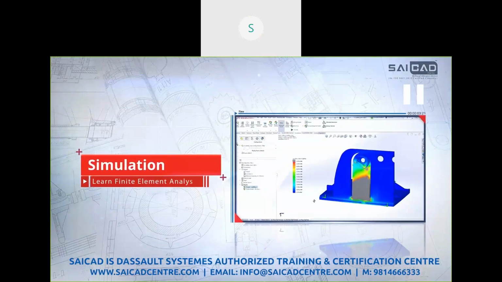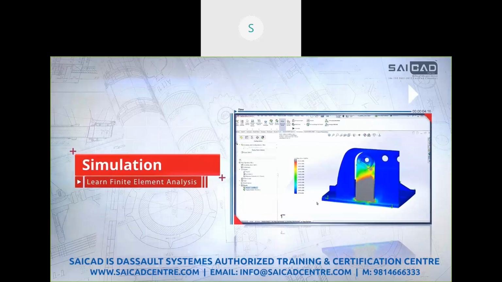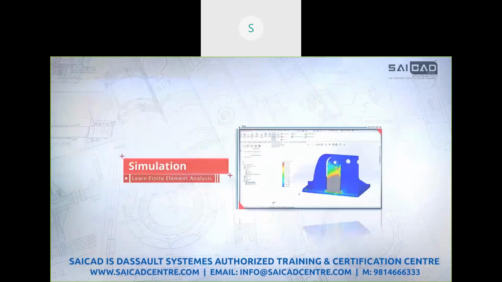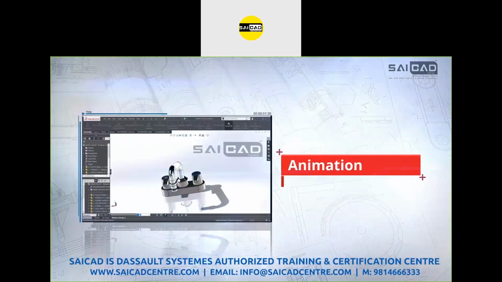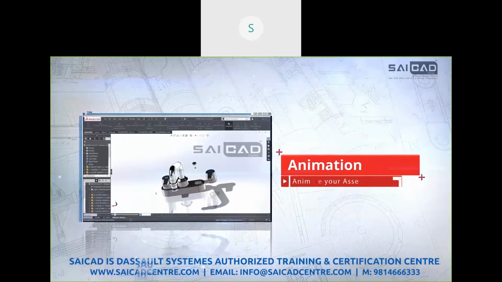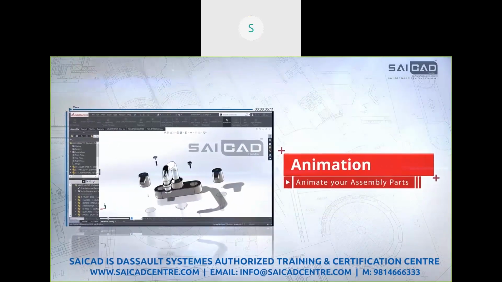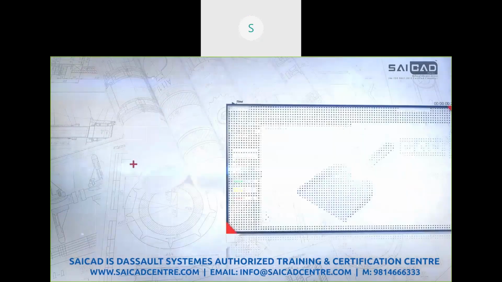So after creating the part, we can simulate that part. We can analyze that part with static analysis, dynamic analysis, thermal analysis, structural analysis, everything. After creating the part, for presentation purposes, we need to animate the part. So we can create the animation of the assembly also. So this is the exploded view.